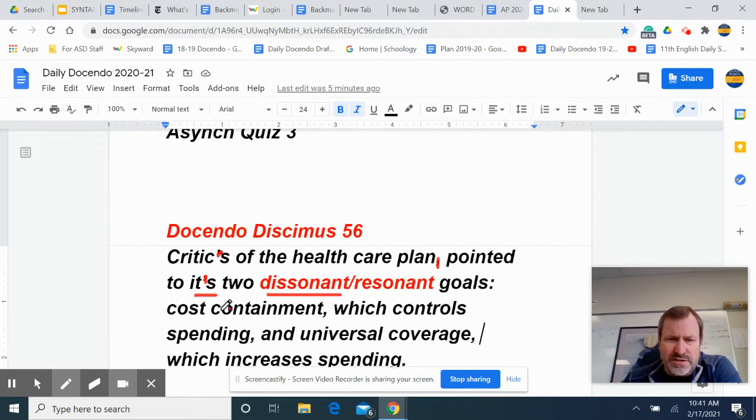That's nice and parallel, isn't it? Because we know we're talking about cost containment, universal coverage, and they added a little bit of details in a parenthetical phrase there, which controls spending and which increases spending. So I think that's it.